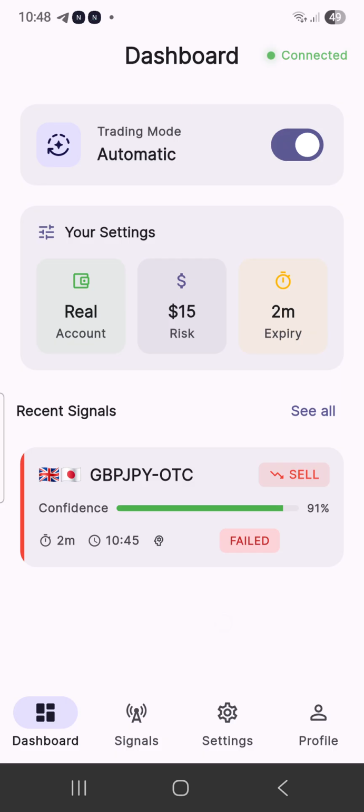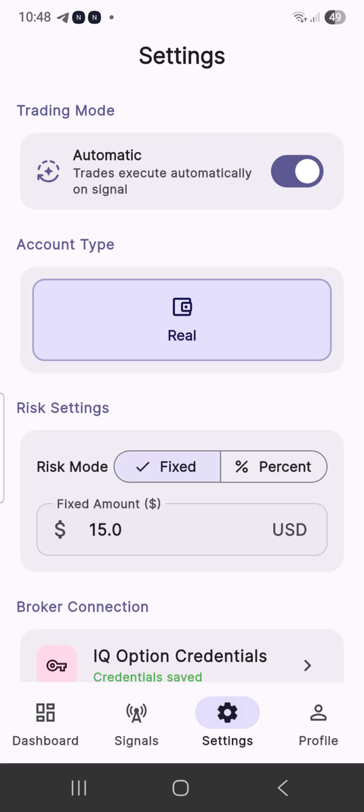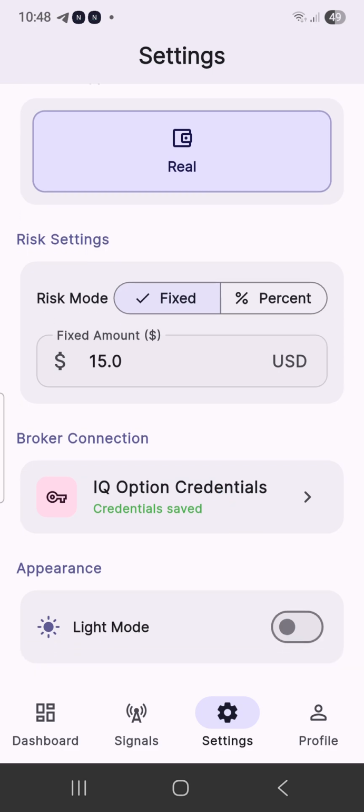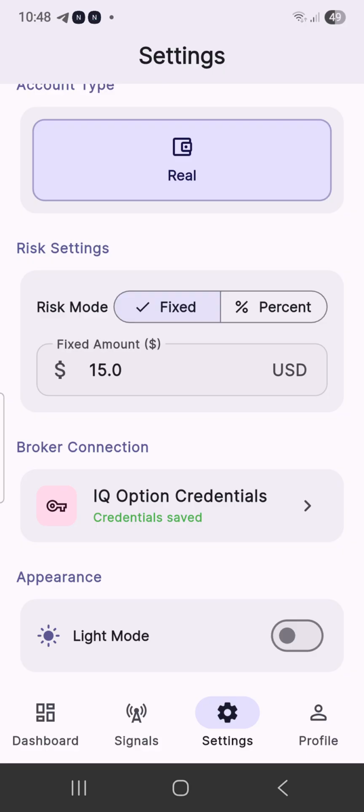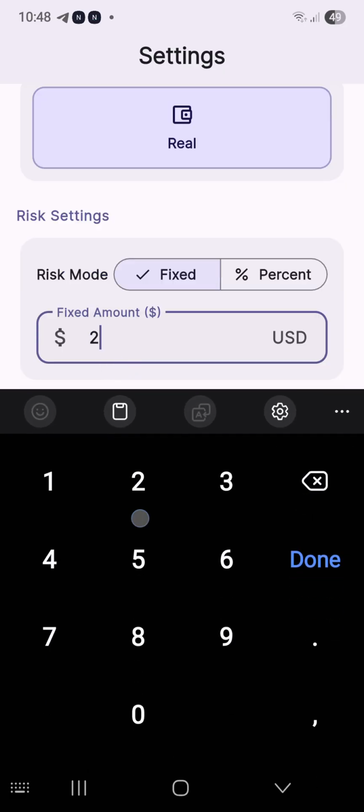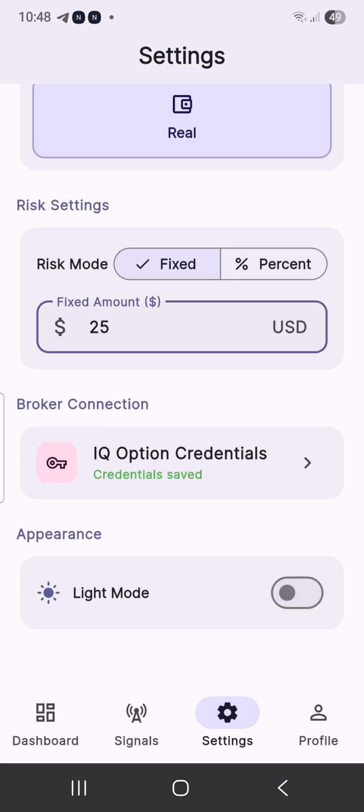So after setting everything, ensure you're on automatic. Like I said, ensure you're on automatic. Ensure you set a fixed price, not a percentage price, of your capital that the trade can take, which is the amount you want the trade to pick, right? So this is me picking $15. I think it's $25 I picked too. So I picked $25, right?